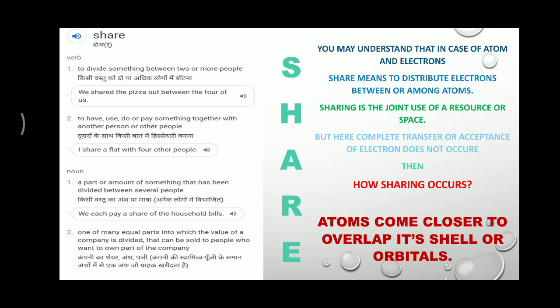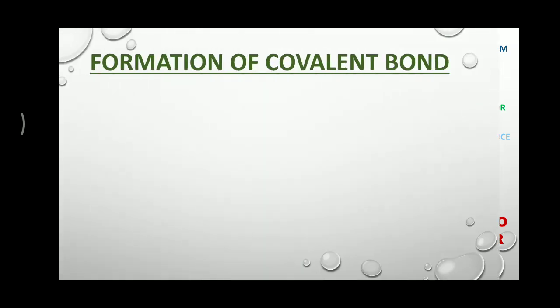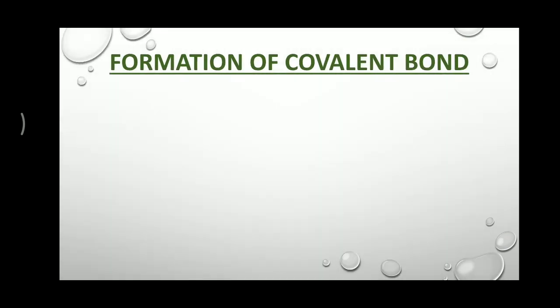So, after understanding this concept, we move to the formation of the covalent bond. For this purpose, an example is here with an anonymous atom, but you may consider it as a hydrogen one. So move to the first page, and here we try to understand how the covalent bond is formed and the nature of the covalent bond.